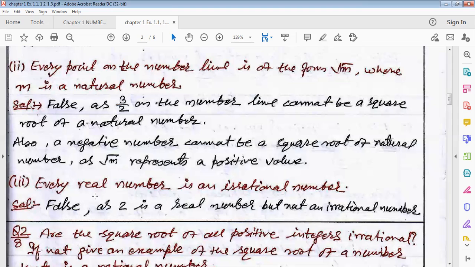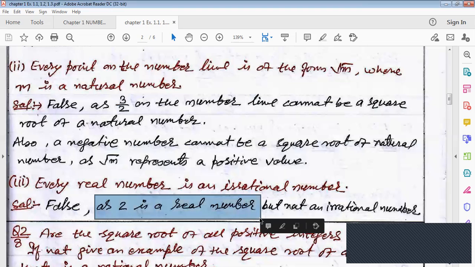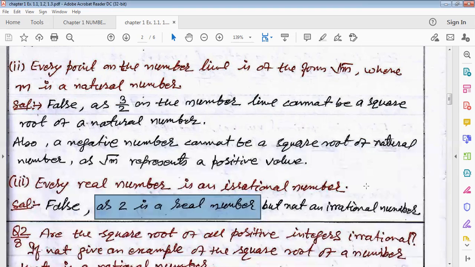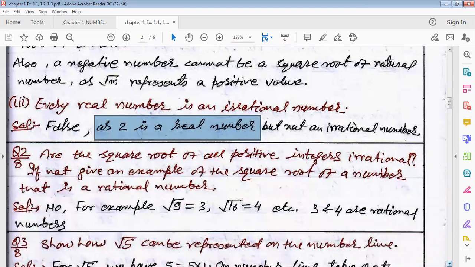2 is a real number, which lies on the number line, but it is not an irrational number. 2 is a real number, and in what form can we write 2? We can write it in the form of a rational number. What kind of number is 2? It is a rational number. 2/1 can be written in the form p by q. So that's why 2 is a rational number which lies on the real number line, and hence it is not an irrational number. Now move on to question number 2.